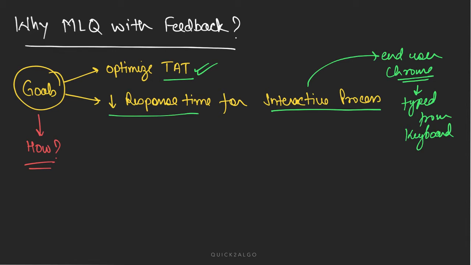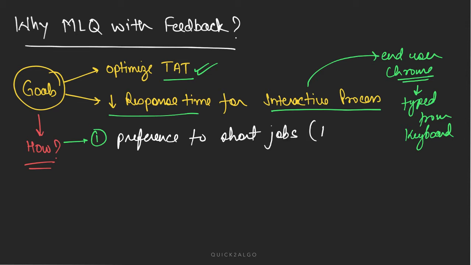For this, they thought of a few ideas. Let's discuss those ideas. The first idea was that we will give preference to short jobs. Short jobs mean less burst time. The process which has less burst time, we will give some kind of preference. What kind of preference we will see in the next slides, but some preference will be given to them.